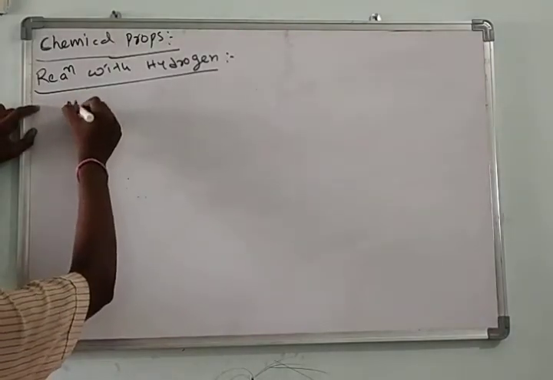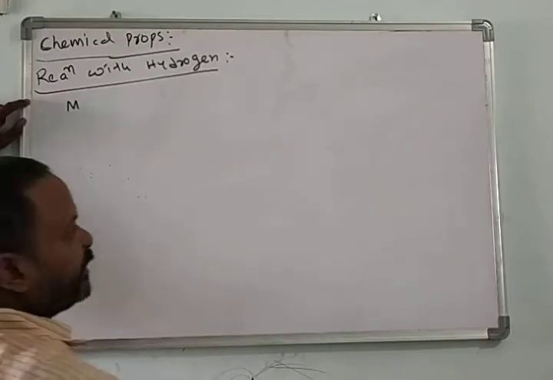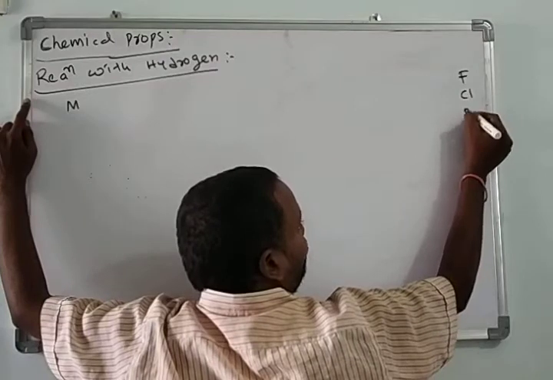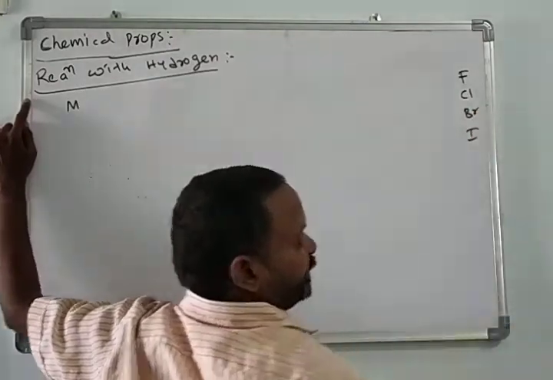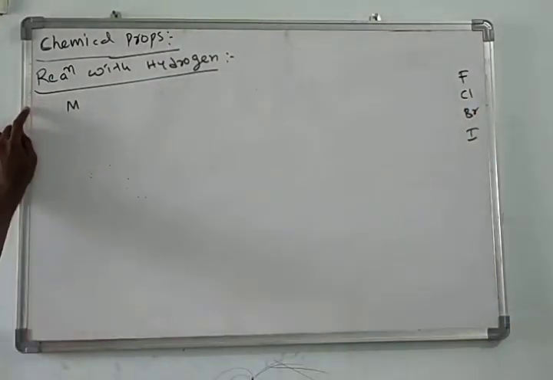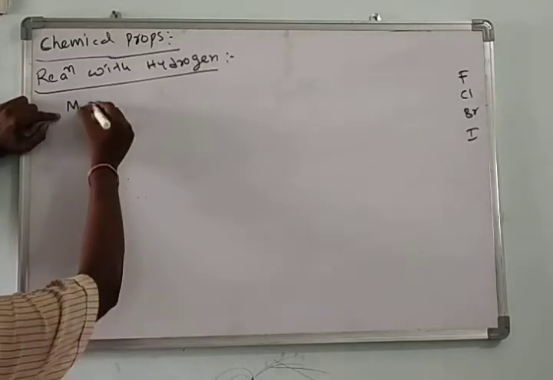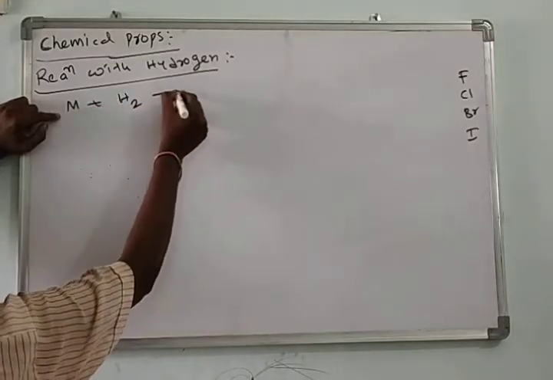Here I am taking the 17th group elements as M. Already we know the 17th group elements: fluorine, chlorine, bromine, iodine. Astatine is a radioactive element, so we can't consider the chemical properties of astatine. Here M, a 17th group element, reacts with hydrogen.